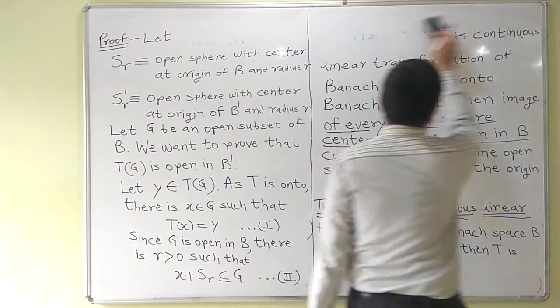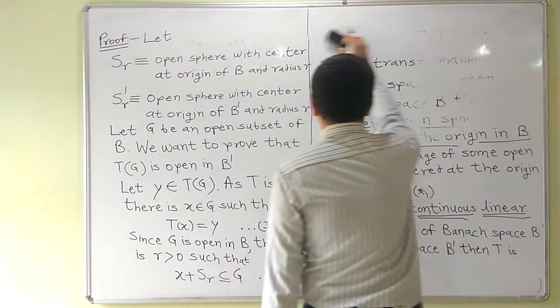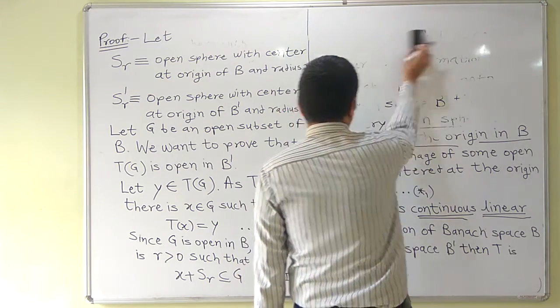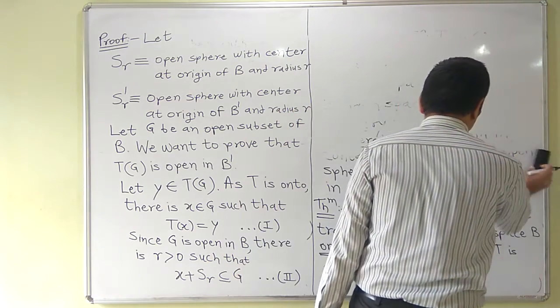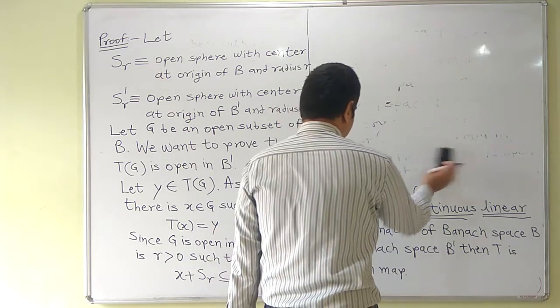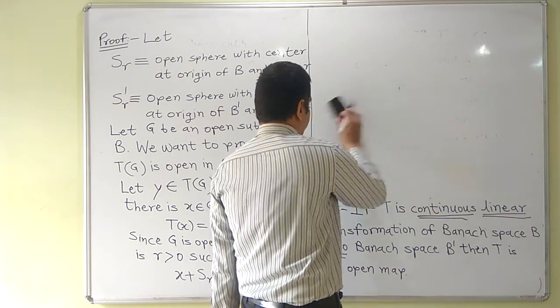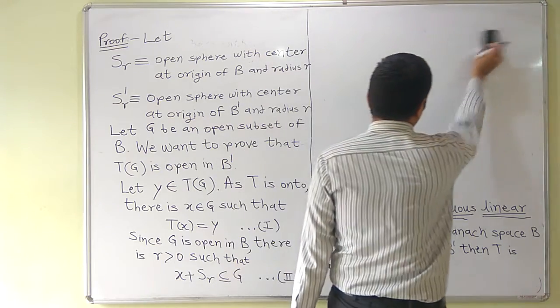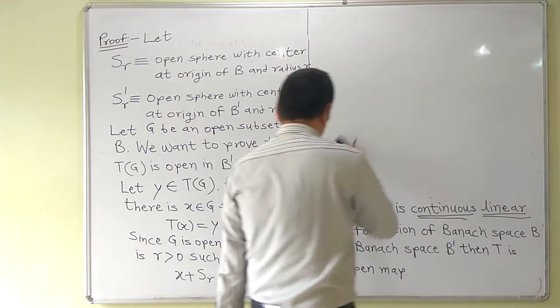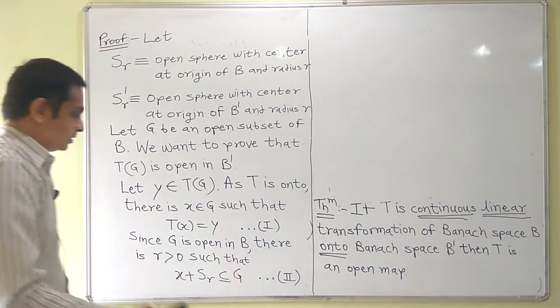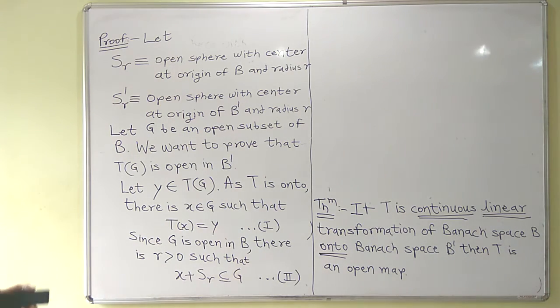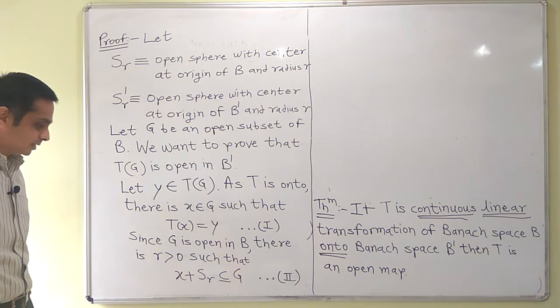Now we are going to prove that there is some open sphere which is contained in TG. To prove this, we will use our lemma, the result which we have called star 1.